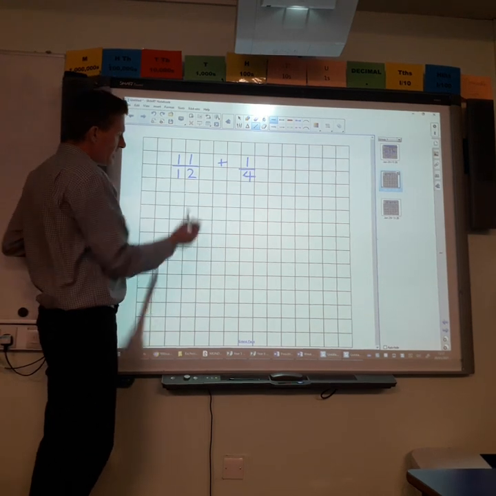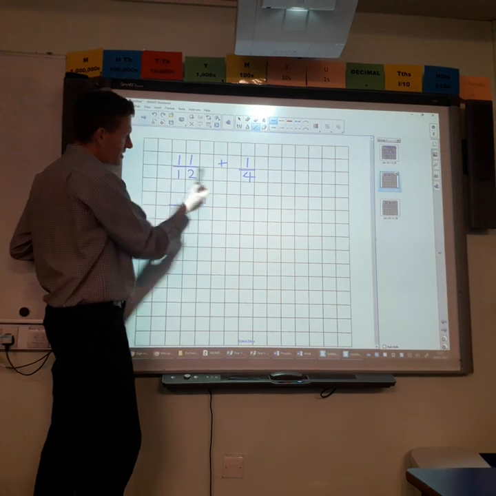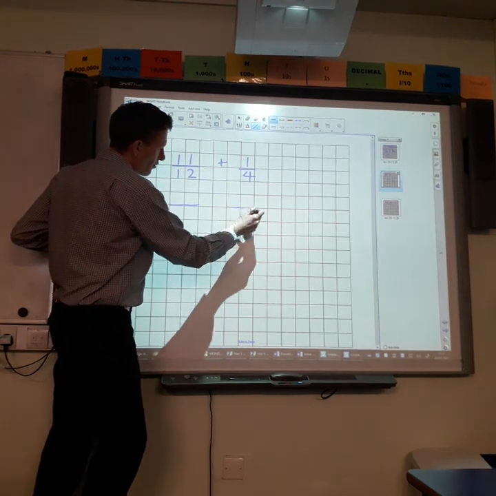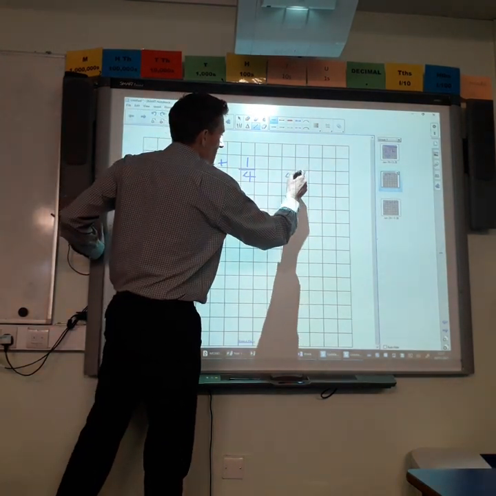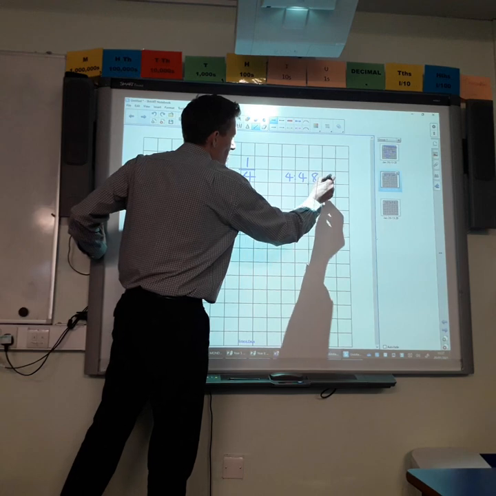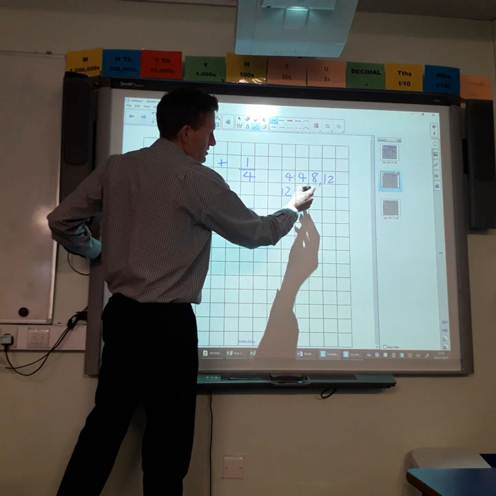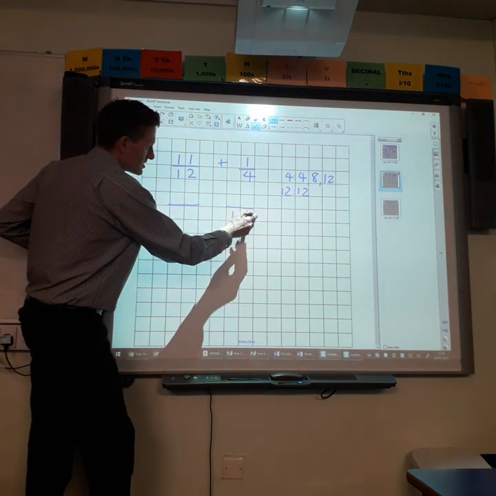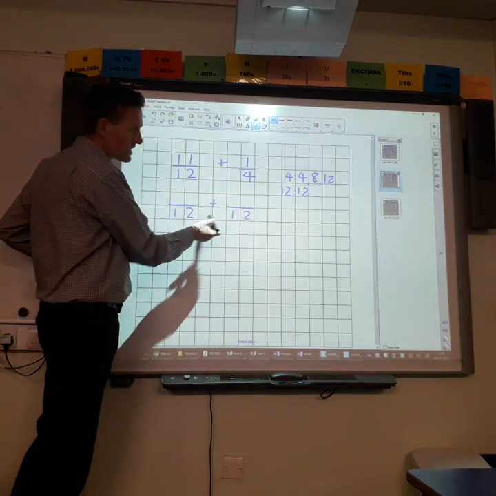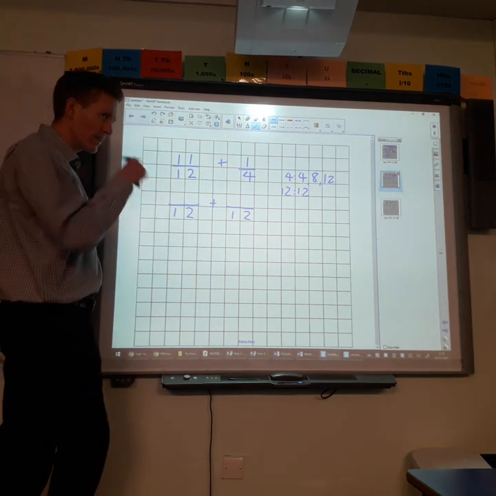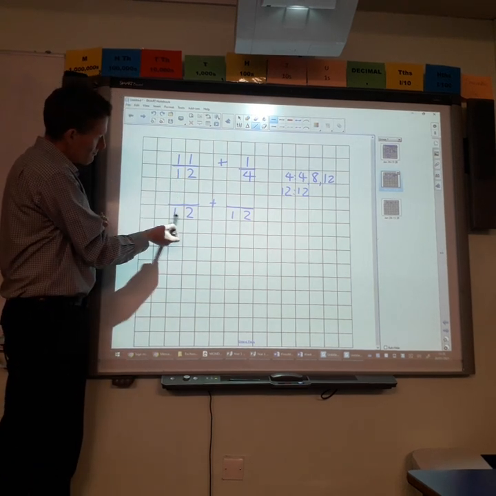This one is the same. We're going to use the same process. So we need to find a common denominator for 12 and for 4. So I'm going to write out, I've nearly given the answer away there, my 4 times table, 4, 8, 12, and hopefully you can see that when I write out my 12s, I'm going to have the 12 in there. So the common denominator is going to be 12. It's important to write your add sign because tomorrow we'll be looking at take away and it's remembering what to do with those.